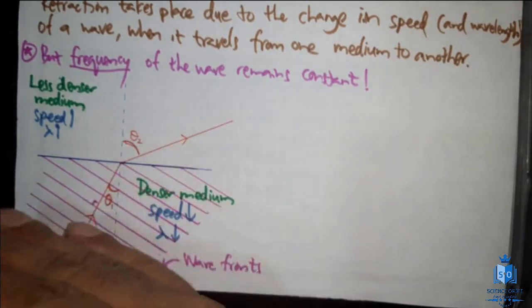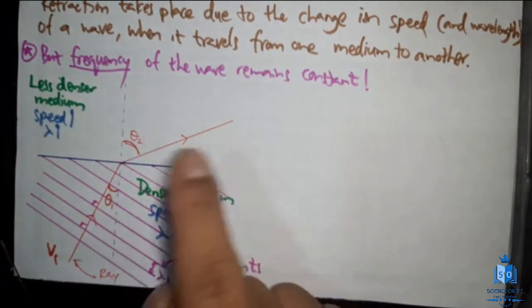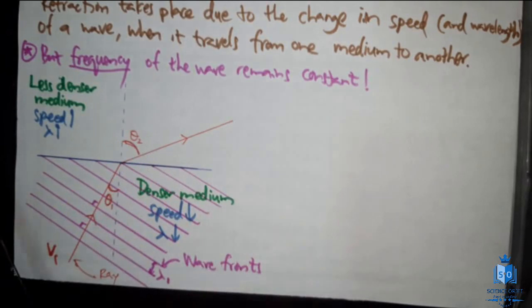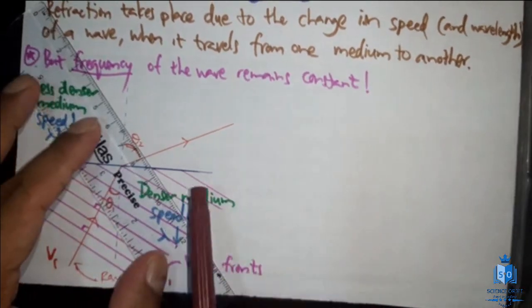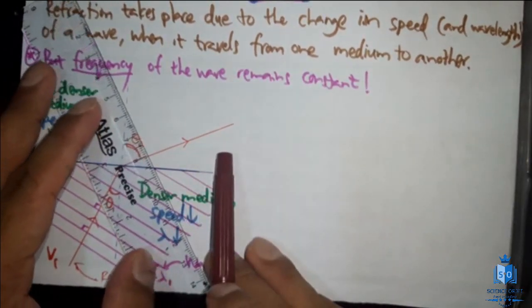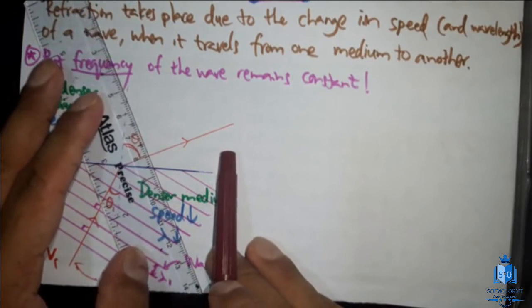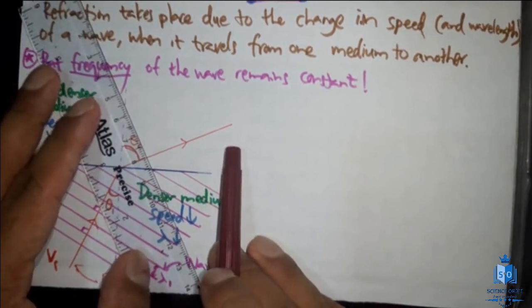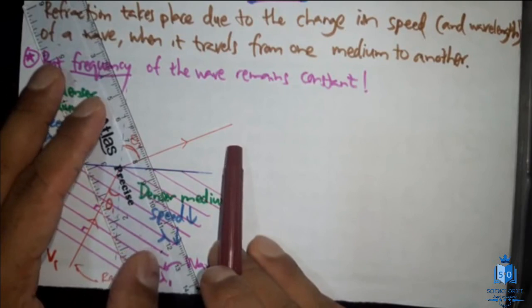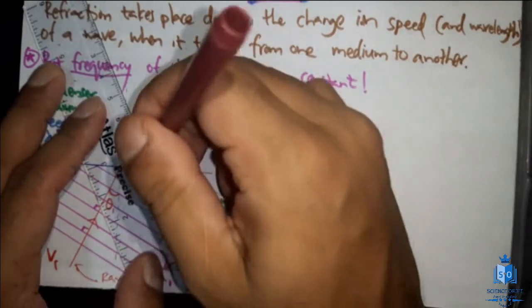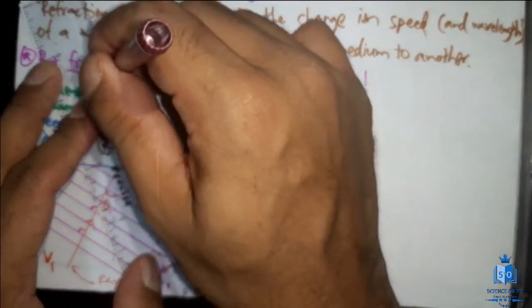Now the ray has refracted. So when you draw the waves here, what you need to do is draw the refracted ray. You choose another color. When you draw the refracted ray, you have to start from these points and draw perpendicular to that, like this. I will draw one and show you. See, now that line is perpendicular to that, and when you continue drawing, it's going to look like this.